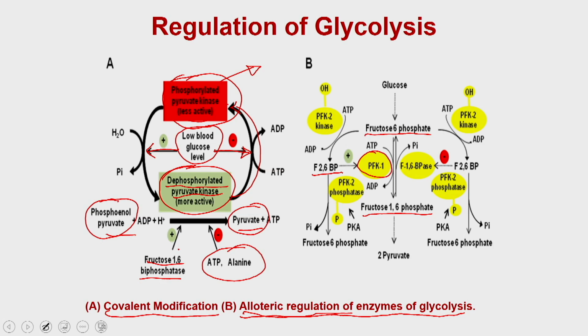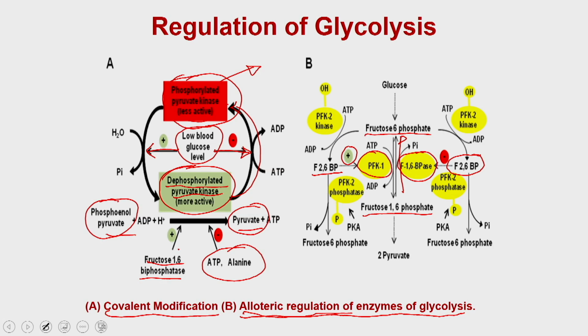Similarly, fructose 1,6 bisphosphatase, which drives the reverse reaction, also has an allosteric binding site, and fructose 2,6 bisphosphate is positively regulating the activity of phosphofructokinase 1,